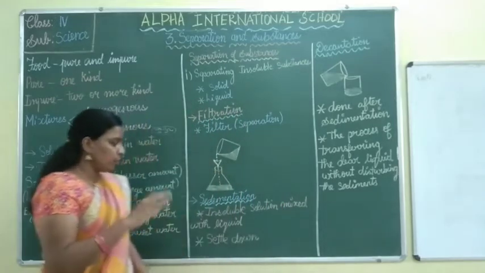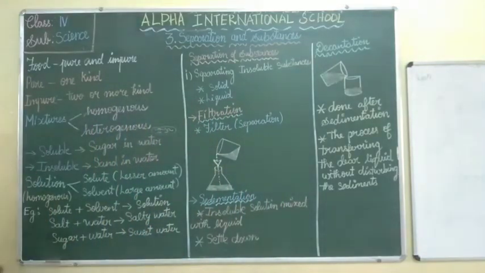Okay, children. So now we will see the examples. Solute plus solvent gives solution. By this method only we are going to separate the ingredients. As a solute I am going to take salt, which should be in a lesser amount.